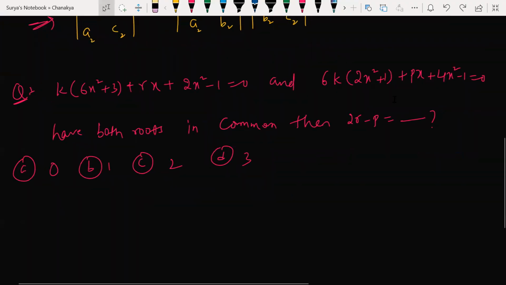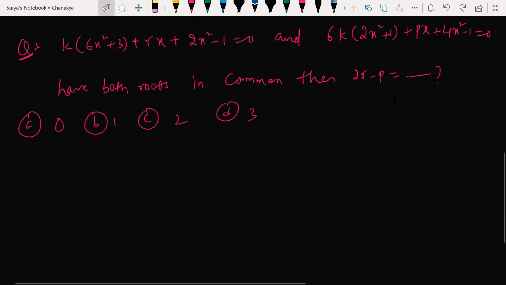Yesterday we haven't discussed anything new, beta. Everything is what you have studied in class 10. Whatever you have learned in class 10 in the state board, that is what we have discussed. Today we are discussing something new, which is important for JEE Main.